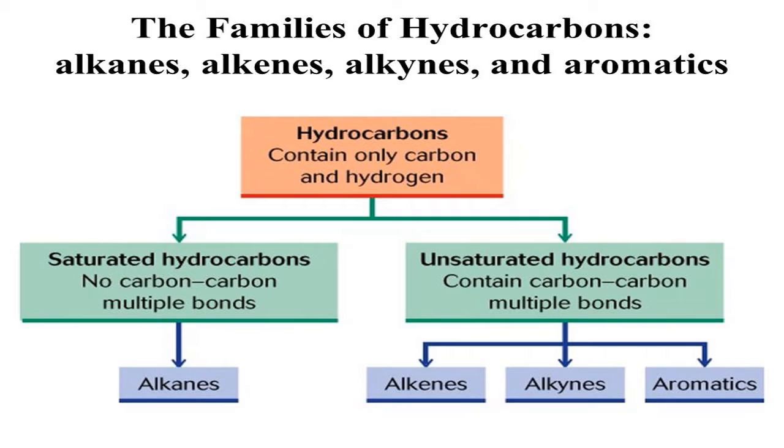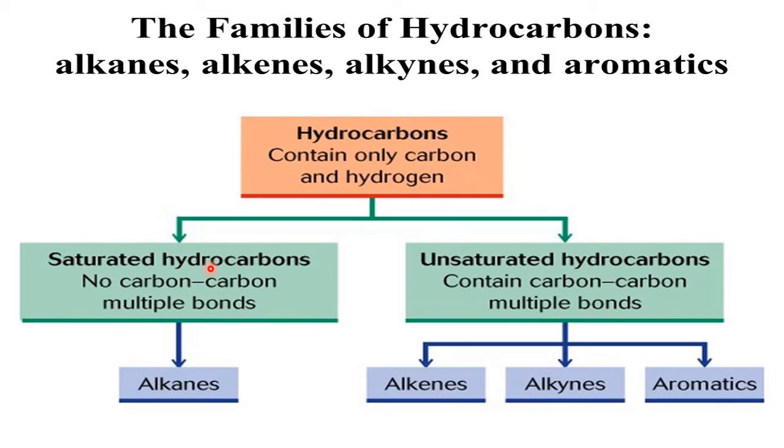Hydrocarbons, as I said already, contain only carbon and hydrogen. To make the study of hydrocarbons simple, let us classify hydrocarbons. Hydrocarbons are classified into two categories: saturated hydrocarbons and unsaturated hydrocarbons. Saturated means what? Valence is saturated. No multiple bond, only single bond. Whether it is a C-C bond or a C-H bond, we will have a single bond only. C and H always go for the single bond only, no question.